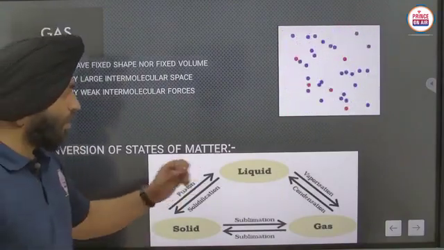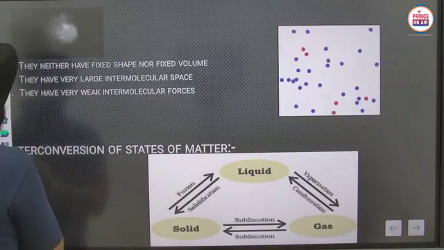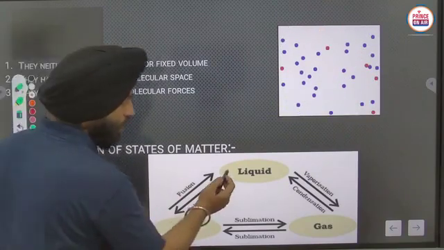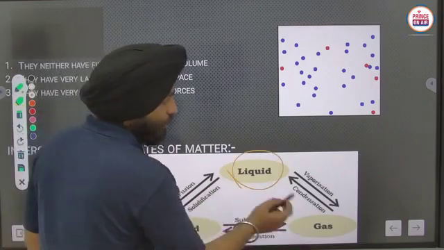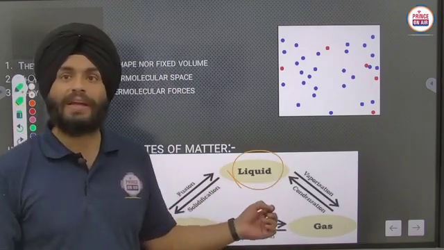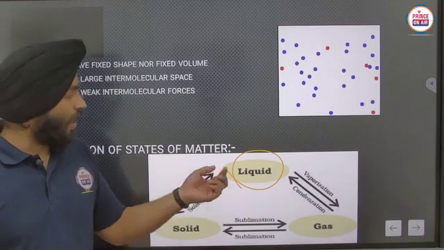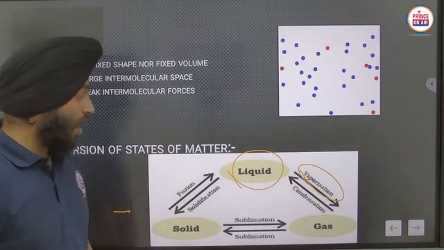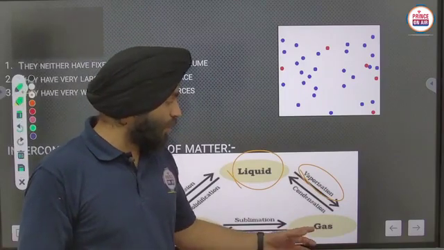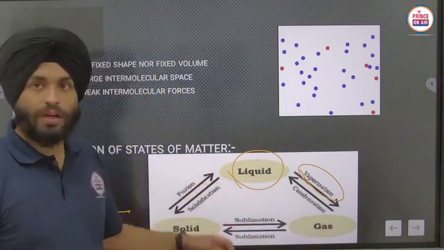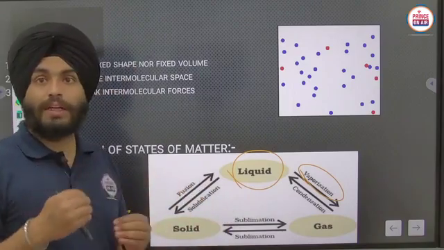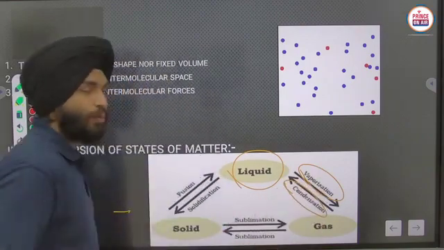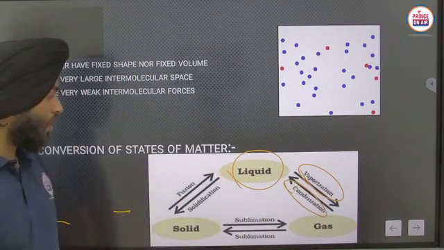Like here, liquid can be converted into gas by just giving heat to the liquid, and that process is known as vaporization. Clear? And if we are converting gas into liquid, we have to reduce the temperature, or you can say we have to condense those gas molecules. That process is known as condensation.